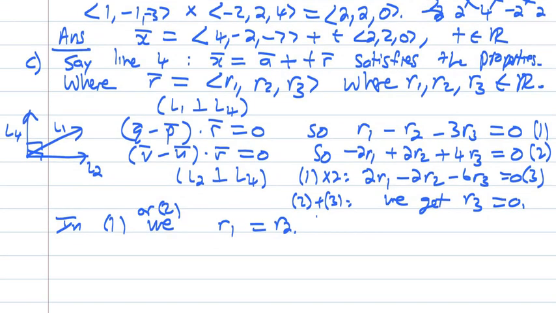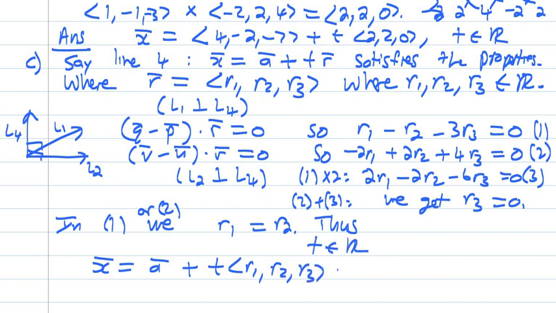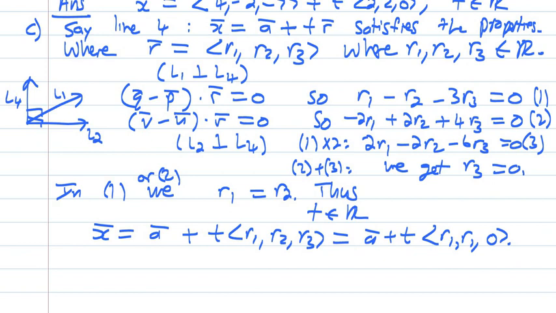So we see thus that the line is of the form x is A plus t(R1, R2, R3), where t is a real number. This now becomes A plus t, where R2 is R1 and R3 is 0. All right, so doing the maths, we see that in vector R, the first and the second component must be the same, and the third component must be 0.